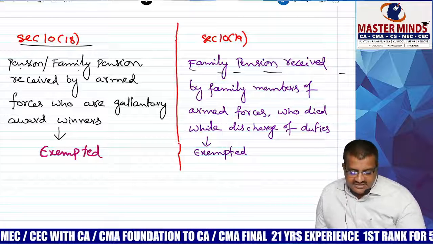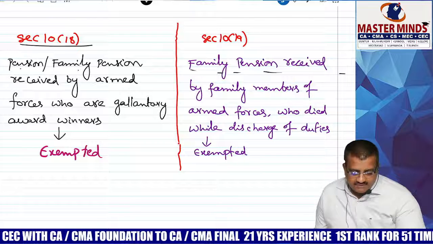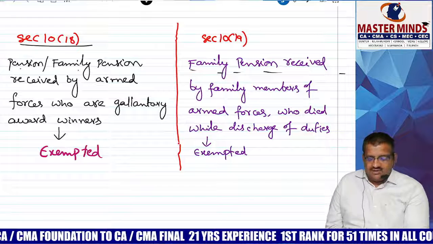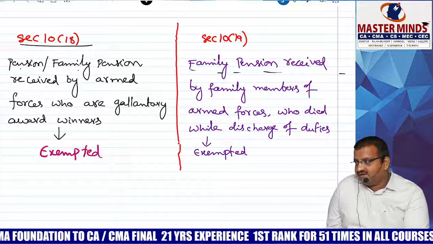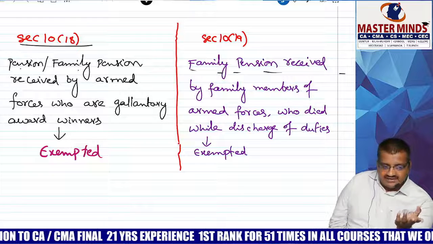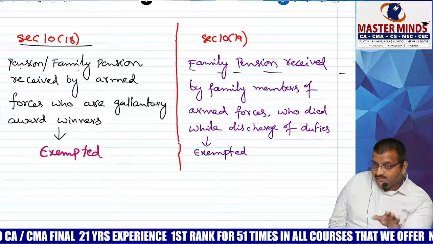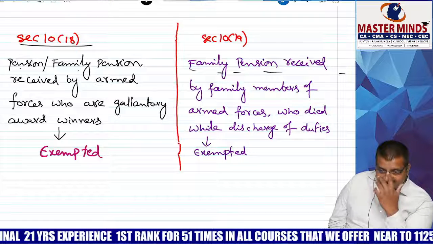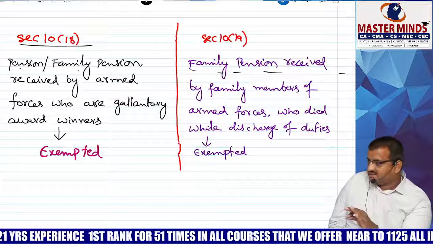This armed forces, who not died. Sorry, died or not died, both the things. But compulsory there is gallant award. Here not gallant award, died while discharging their duties.